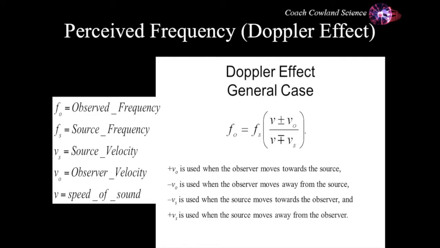This is the general case of the equation, which means that in certain scenarios vO would just equal 0, and in other cases vS would just equal 0, and that would make the equation a little simpler. Please make a note of this equation. You'll need it in your questions.